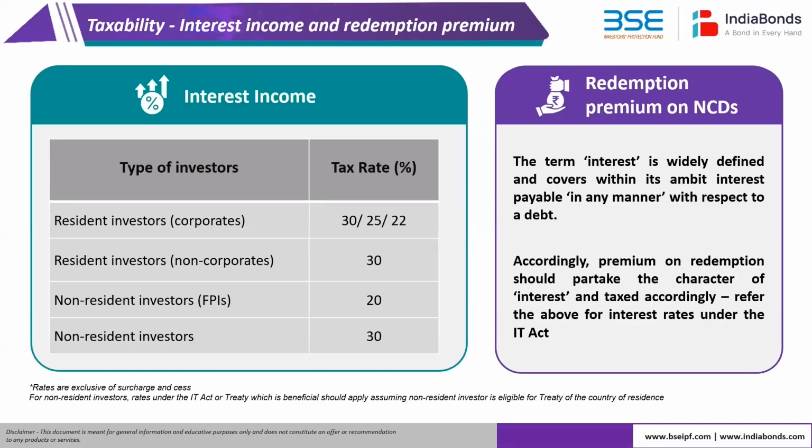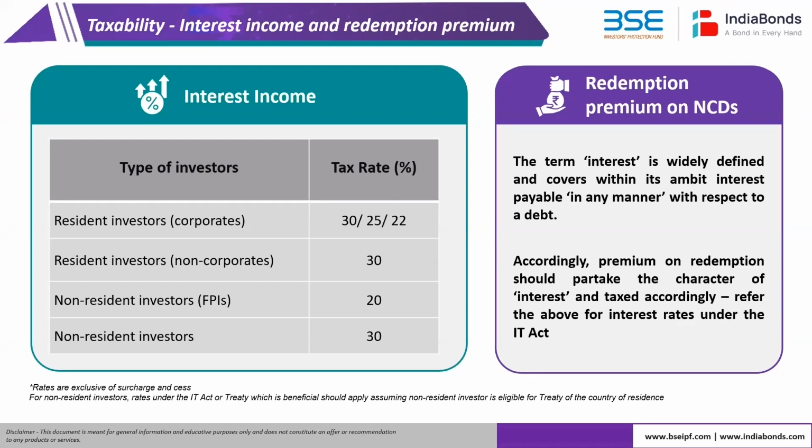Basically, on the redemption premium, there are many of these bonds, and we'll come to the specific bond where there's a specific proposal under the budget. But in many of the bonds, there is this concept called redemption premium, which is payable at the time of redemption. In most cases, the redemption premium is a substitution for the ongoing interest. Wherever there is a redemption premium, generally the coupon will be slightly discounted, and to that extent, the redemption premium is compensatory, more akin to an interest income.